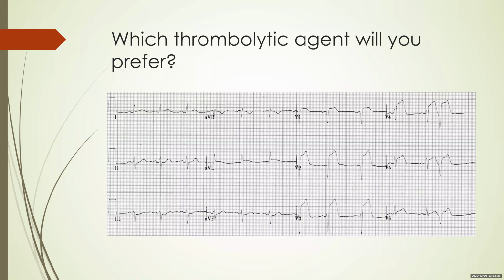There's also another question here. Some people, especially some senior doctors, say that you would prefer streptokinase. The reason they give is that streptokinase has a longer lytic effect, lasting for 24 hours, so there is continuous lysis even after the duration of the newer fibrinolytics, which lasts around 3 to 4 hours. However, although this is true, it is not preferred because there is no point in lysing the thrombus after the myocardium is dead. After 12 hours, the myocardium is probably dead. Having a systemic lytic state after 12 hours is of no use. It's only going to increase the risk of bleeding. So you want quick action within a narrow time frame, like newer thrombolytic agents.